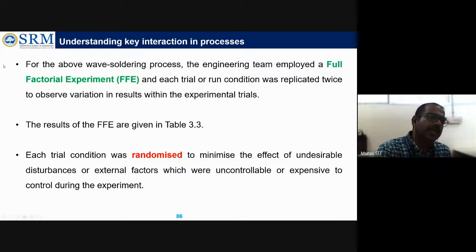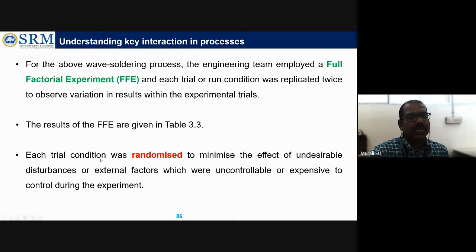So in that same example, instead of using one variable at a time, they wanted to try the full factorial method. The full factorial method considers all the possible combinations of factors. Instead of only four factors, we considered four levels, and it will consider all the factors. The results are shown on the next page, I will show that. And also, if we go with multiple levels of trials, we have to remember to do the randomization.